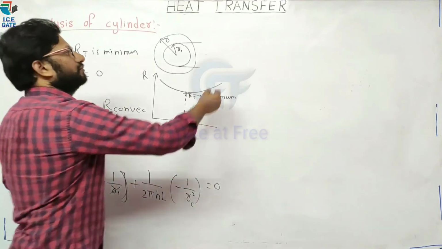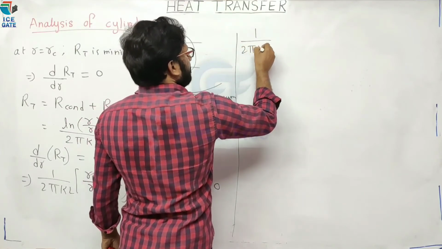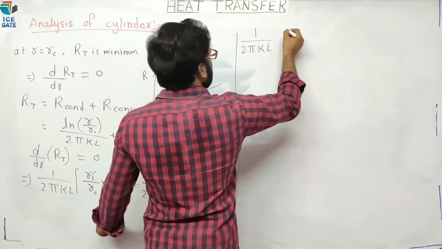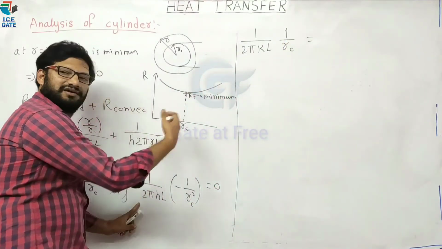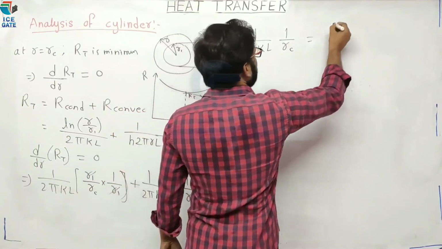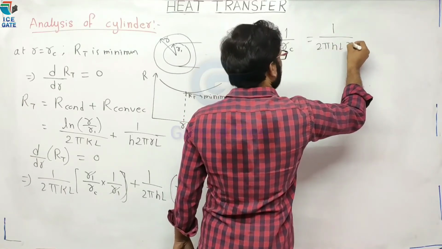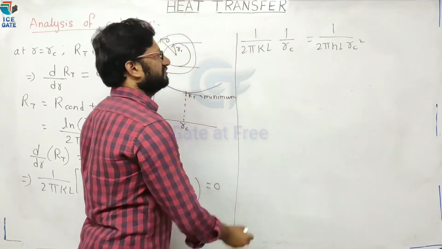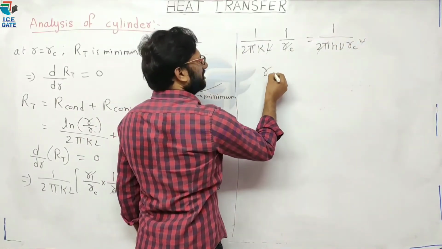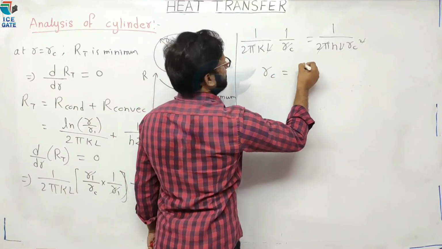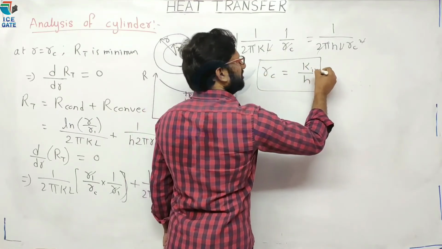Now by simplifying, 1 divided by 2 pi k L, 1 divided by RC into RC is equal to... send this term to the right hand side, minus will become plus, divided by 1 divided by 2 pi h L RC square. Therefore 2 pi L cancels, 2 pi L cancels. Here RC square. Therefore the critical radius equation for a cylinder is k by h. Here k is for insulation.